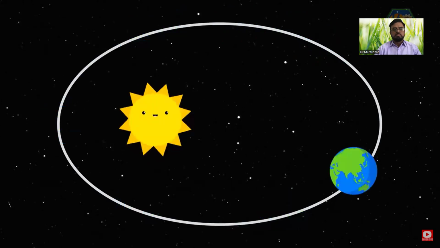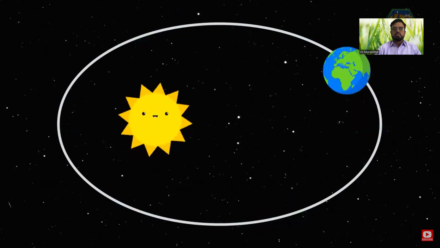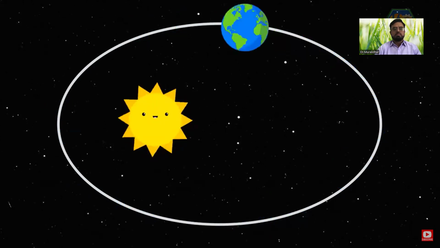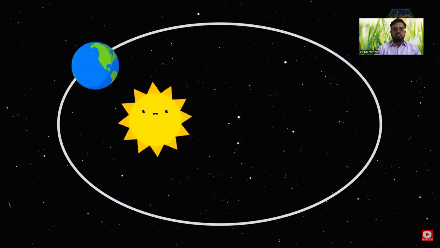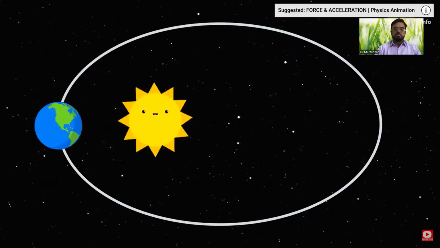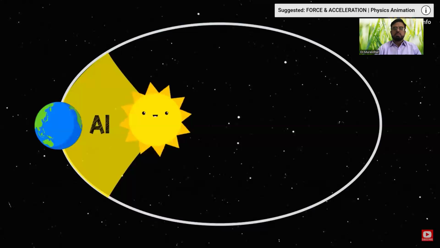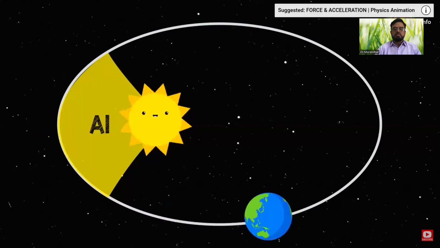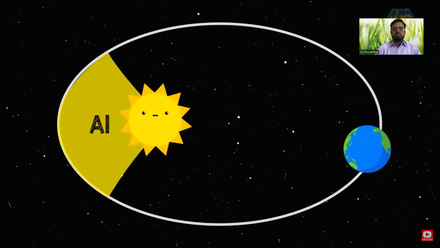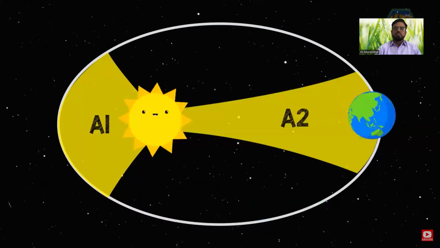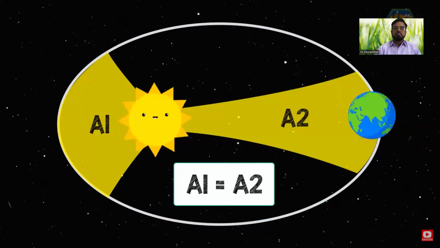So if we draw an imaginary line between the planet and the sun for every month of the year, we can see that when the planet is close to the sun, it will form a wide but short triangle. And when the planet is far from the sun, it will form a thin but long triangle. The Earth would have to adjust its movements in order to match the imaginary area.